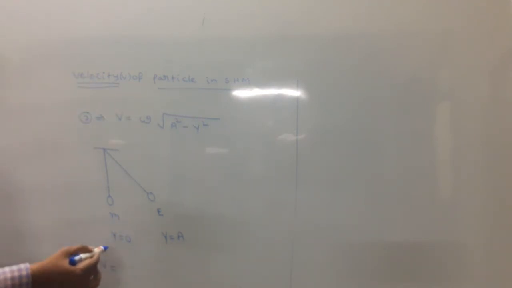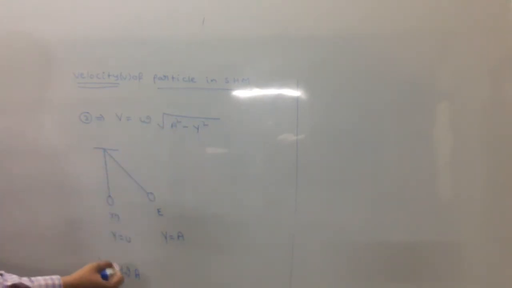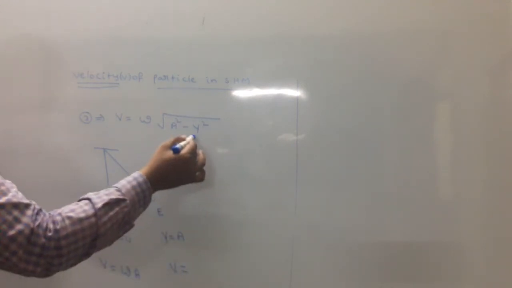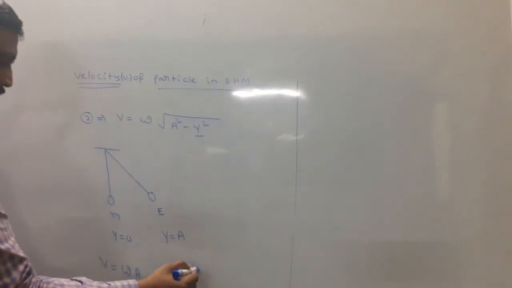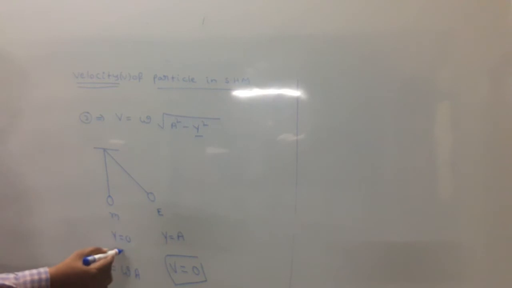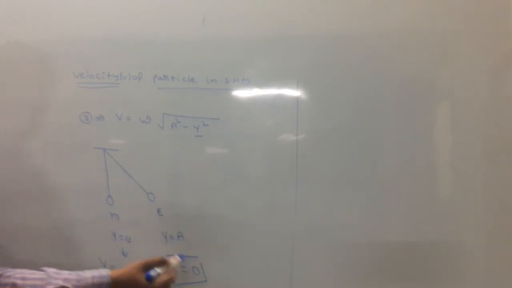Here y is 0, substitute, and finally we get omega A, since root a square is a. At the extreme, putting y value A, a square minus a square gets cancelled, and 0 into anything is 0. It means at mean position velocity is omega A, and at extreme position velocity is 0.